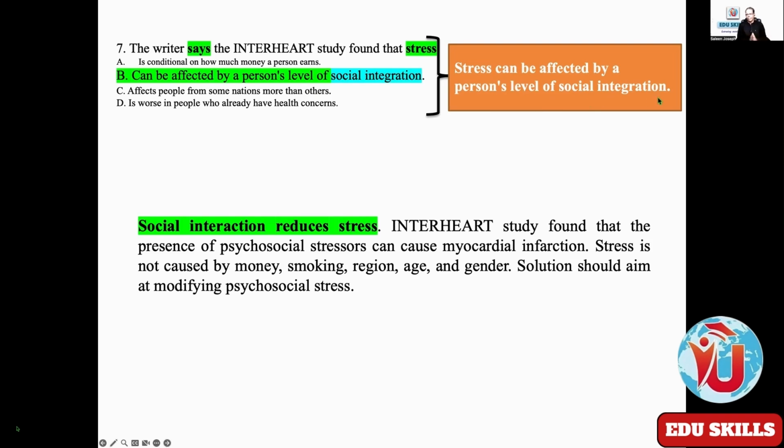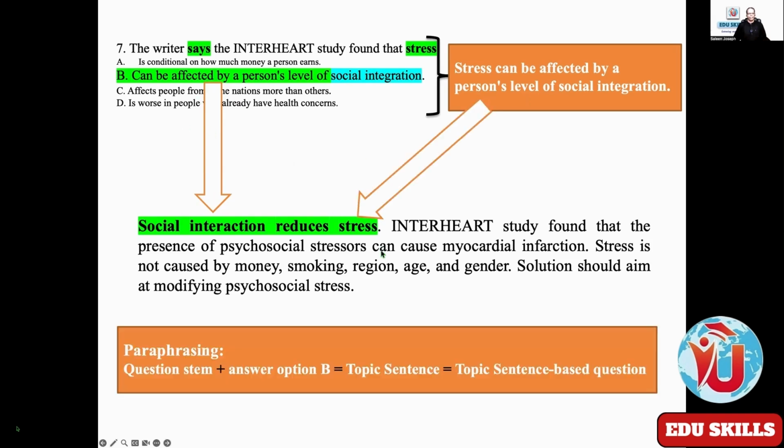Try to write down these things in your notebook as you practice in the initial stages. Initial stages doesn't mean only the first attempts; even if you have attempted OET 5 or 10 times, you can be in the initial stage. So social interaction reduces stress. Same thing is mentioned here.